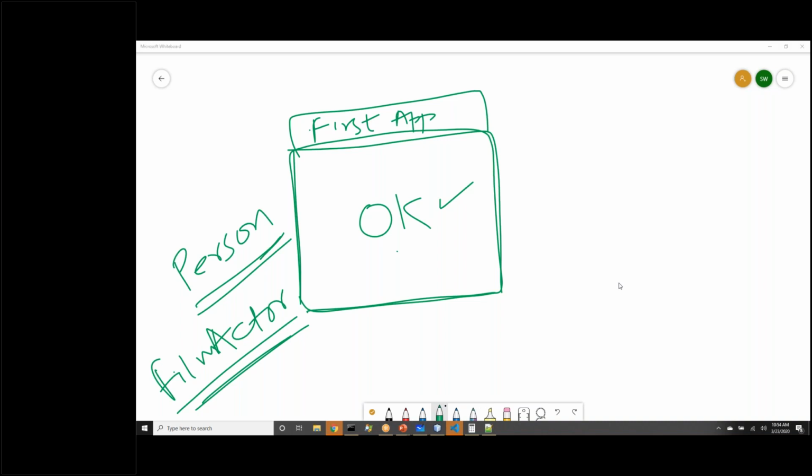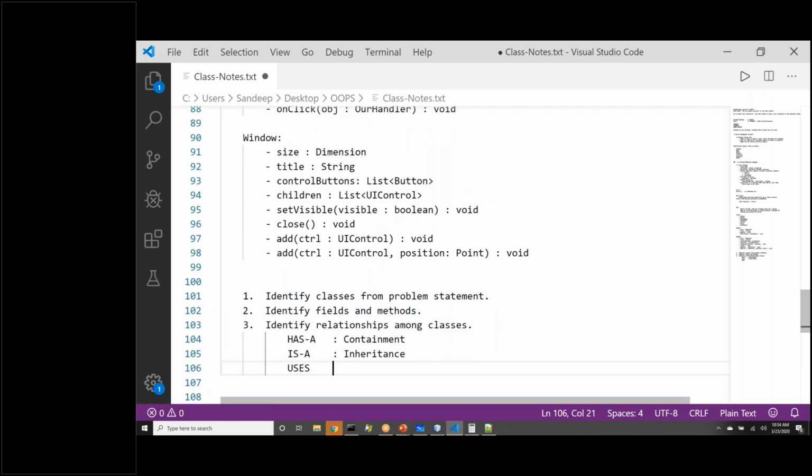The film actor is a person. Can we say that? Every film actor is a person. Yes. If I ask you what is the relationship of student class with person class, then also it is an is a relationship. Right? So we have talked about the is a relationship, which represents inheritance.